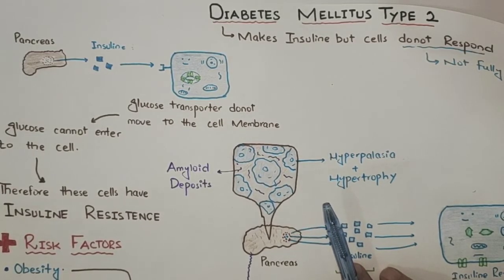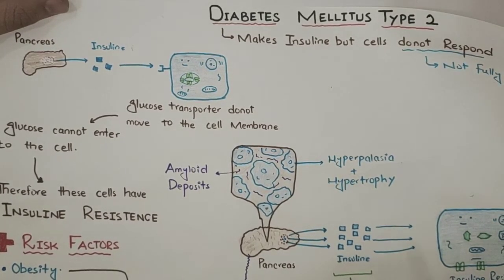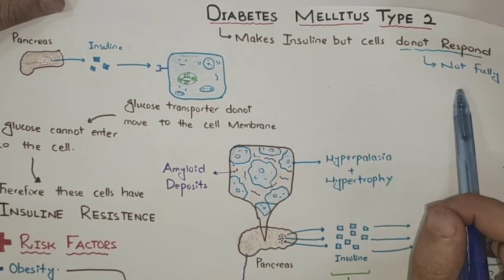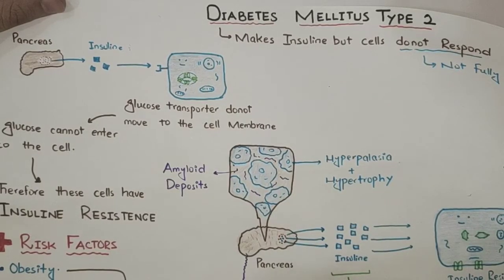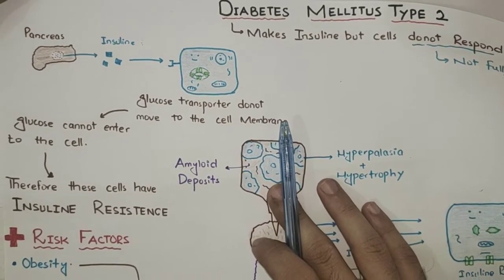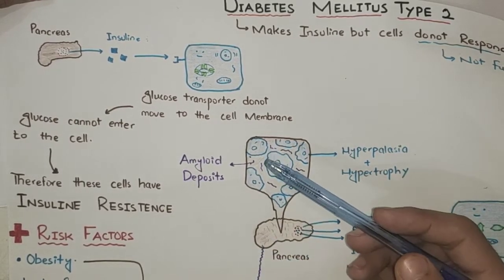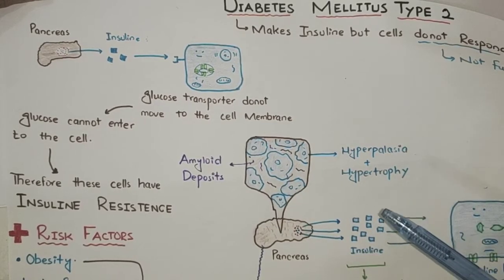In diabetes mellitus type 2, the patient's body produces normal insulin, but this insulin is not accepted by the body cells. The body cells do not respond to that insulin. The reason behind that is not fully understood, but we will cover some of the possible reasons. We will start from the pancreas. There are two types of cells: beta cells and alpha cells. Beta cells produce insulin, alpha cells produce glucagon.